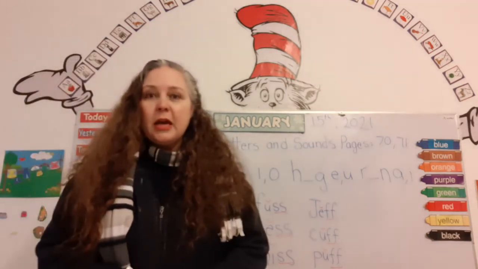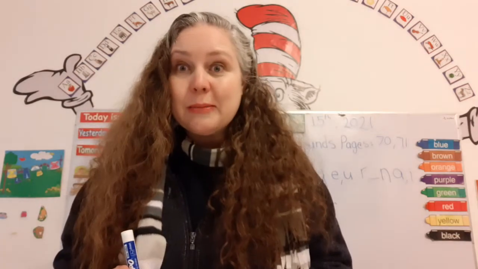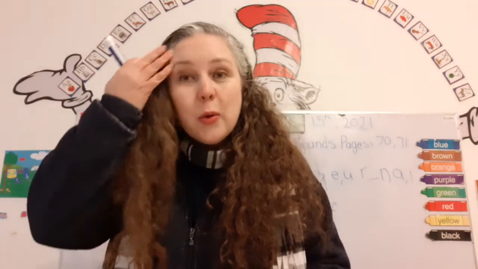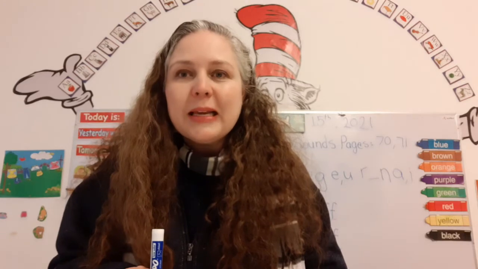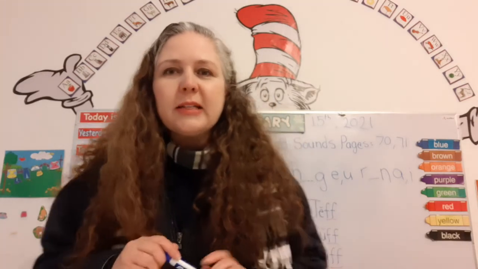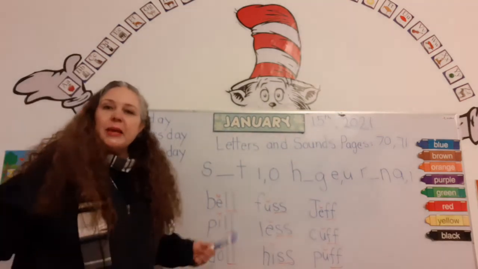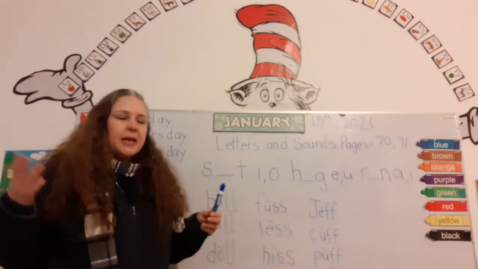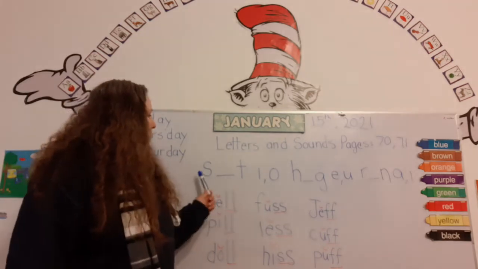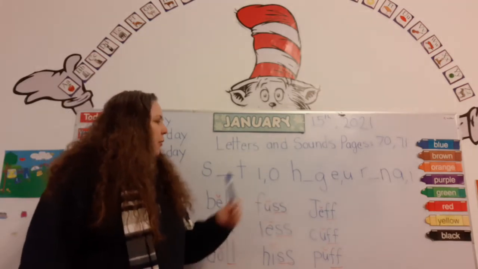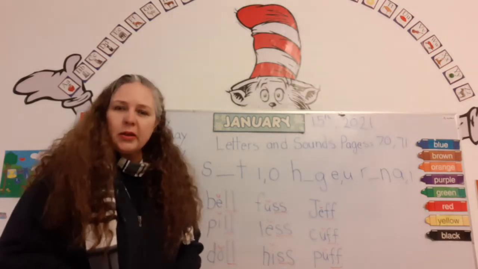Now, do you guys know that you're learning how to spell as well? Reading and spelling in your letters and sounds book. Okay, so let's practice spelling some words and then we can read them. You guys are just amazing. So here we have two consonants and we have to decide which vowel makes the word. Okay?